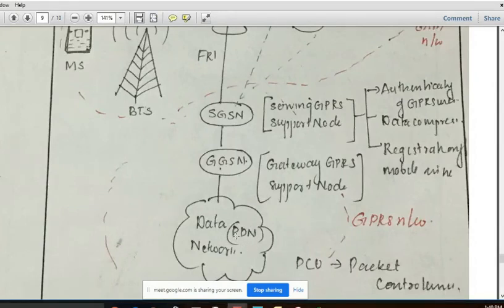So here this is the data network. The SGSN and GGSN are the two additional nodes which are added onto the older GSM network with modifications, and altogether they constitute the GPRS network. The SGSN is the serving GPRS support node, and the GGSN is the gateway GPRS support node. Both are support nodes, and the serving GPRS support node is used for authentication of GPRS users, for data compression and for the registration of mobile users.